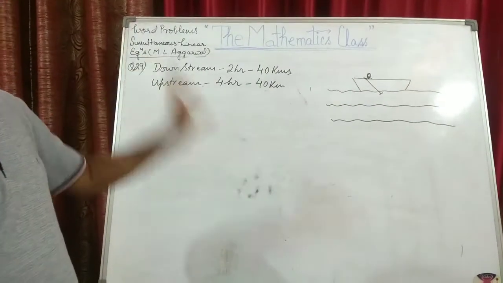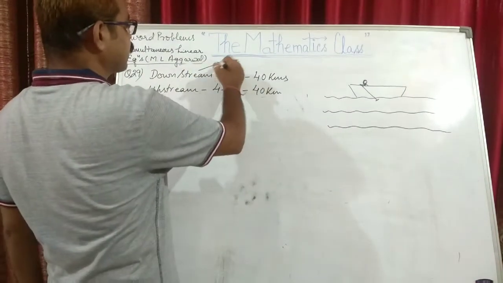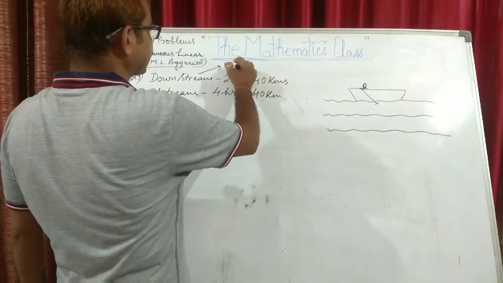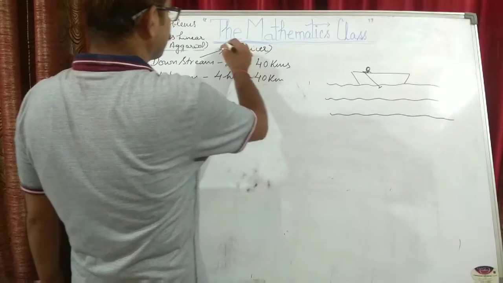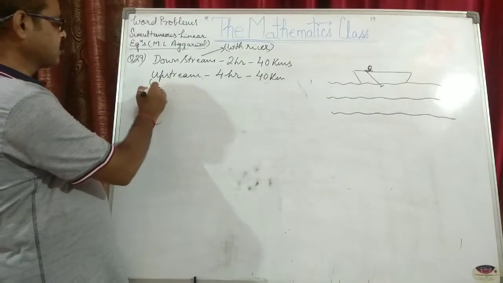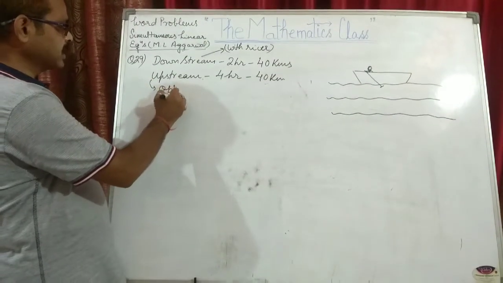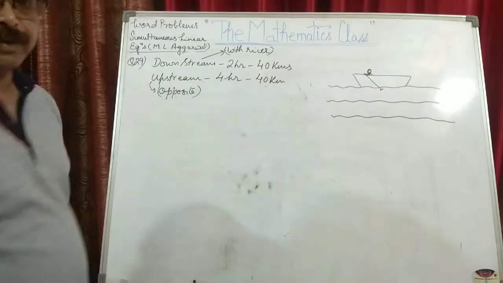Now what is the concept of downstream and upstream? I'll tell you. Downstream means when you are moving in the direction of the river or wind or whatever. And upstream means when you are moving in the opposite direction of the river or the wind.